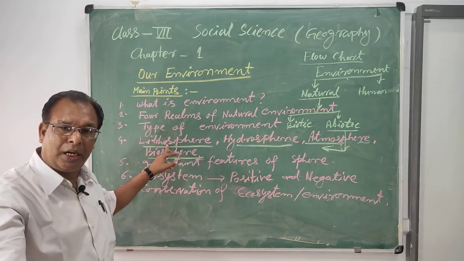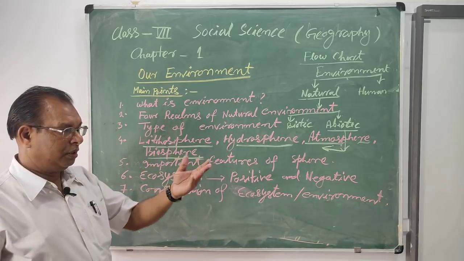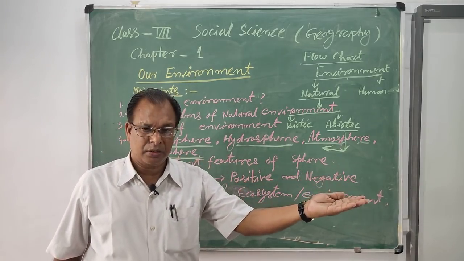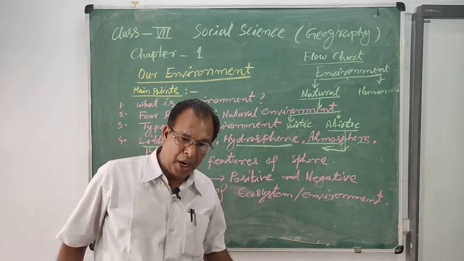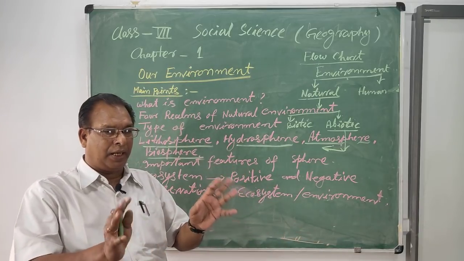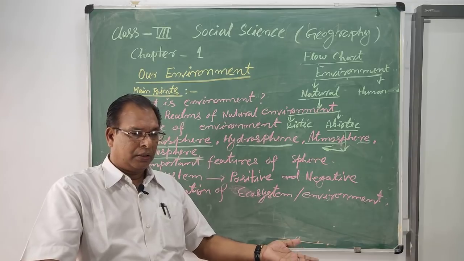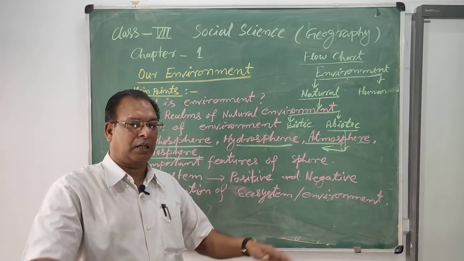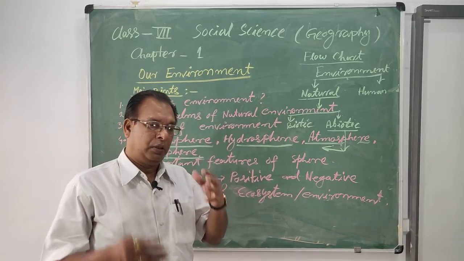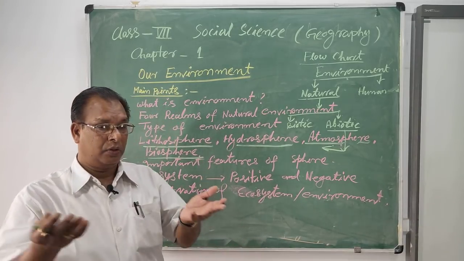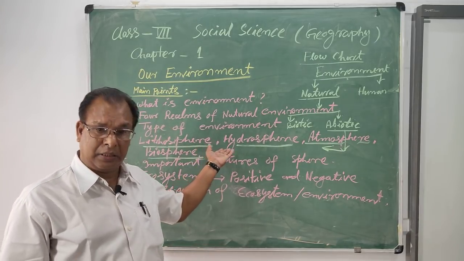Under the lithosphere, you can also discuss the earth crust, mantle and core. But the environmental situation is created on the surface of the earth, so we can discuss the earth crust.